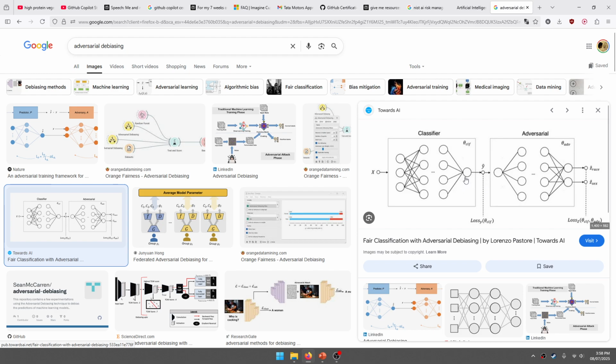This happens iteratively over and over. The classifier can generate a prediction, but the adversarial classifier will no longer be able to predict the feature. If I say the loan has been approved, the adversarial network will not be able to predict any feature which may have a different output. So this is the goal when it comes to adversarial debiasing.